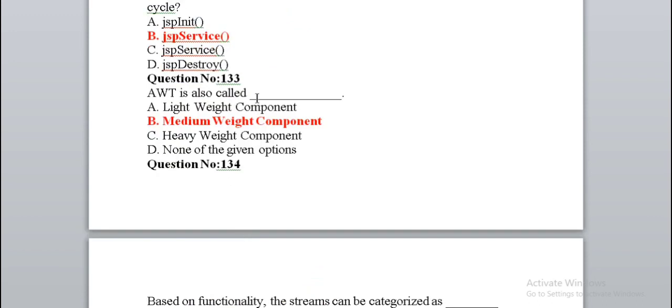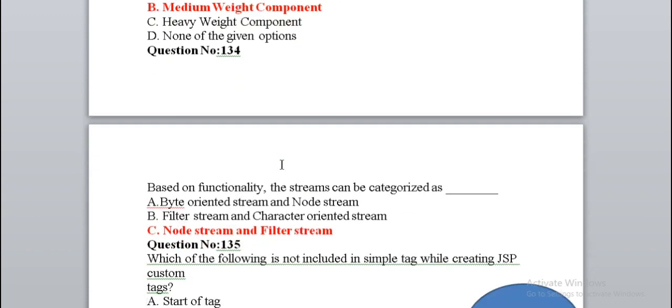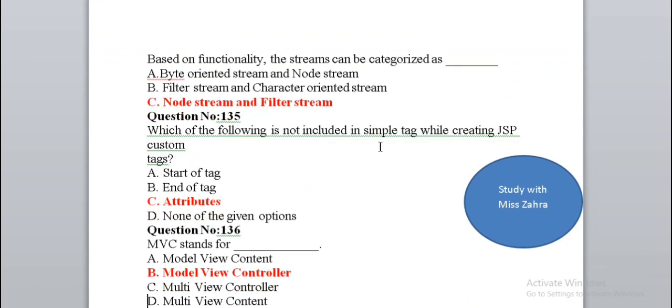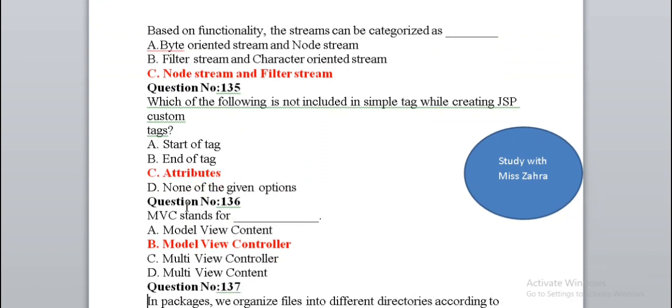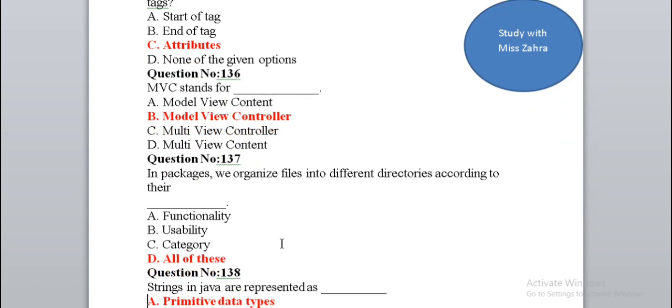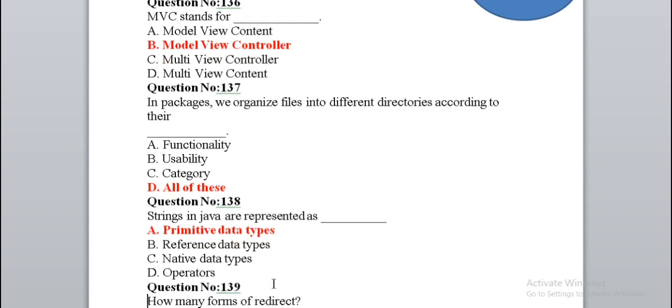AWT is also called medium weight component. Based on functionality, the streams can be categorized as node stream and filter stream. Which of the following is not included in simple tag while creating JSP custom tag attributes? MVC stands for model view controller. In packages, we organize files into different directories according to all of the above. Strings in Java are represented as primitive data type.